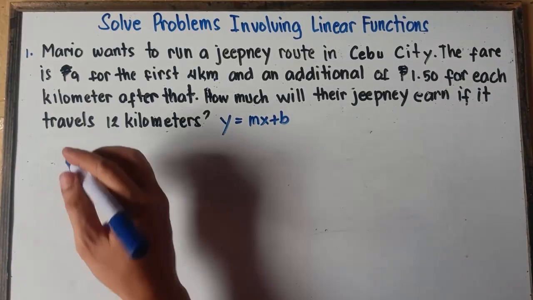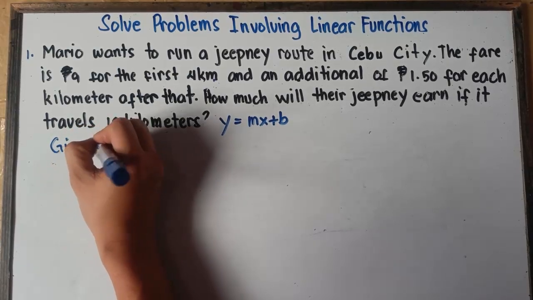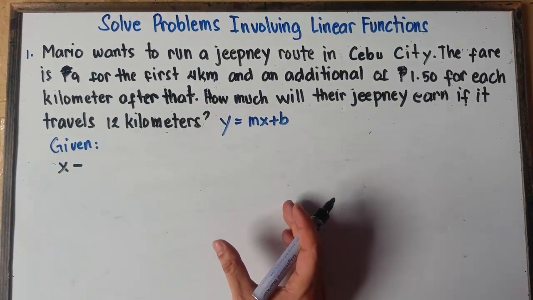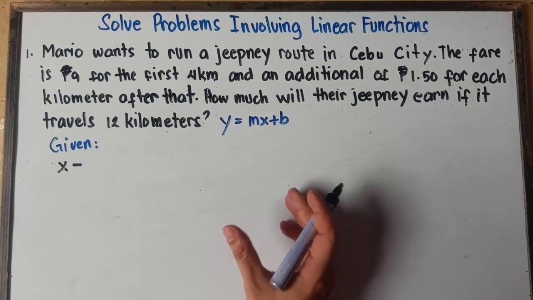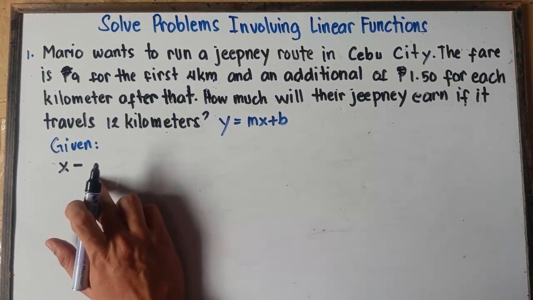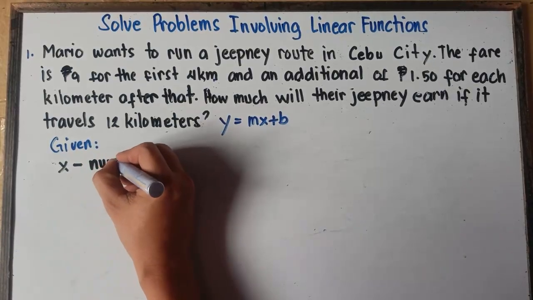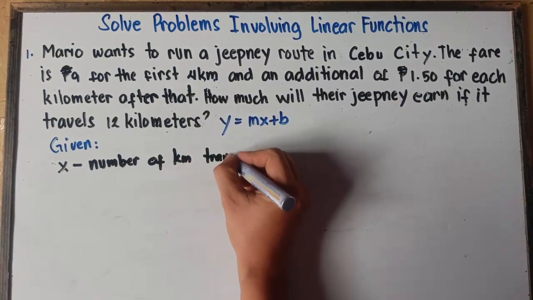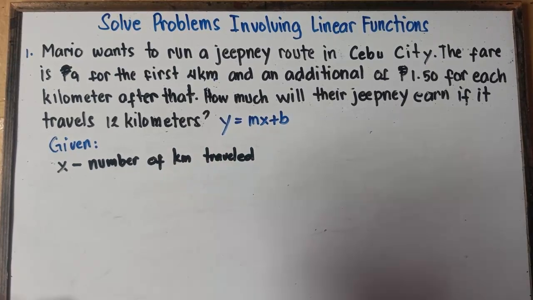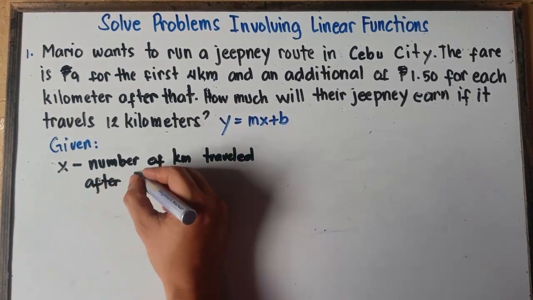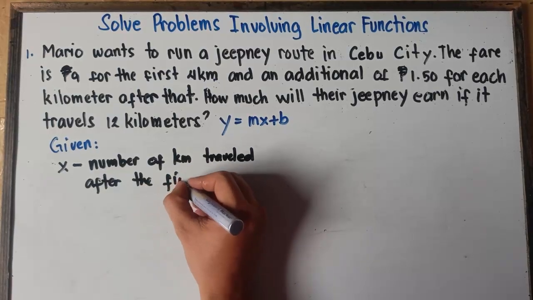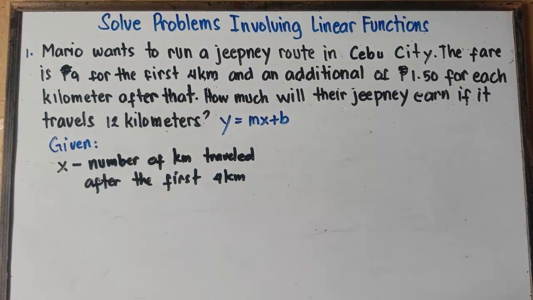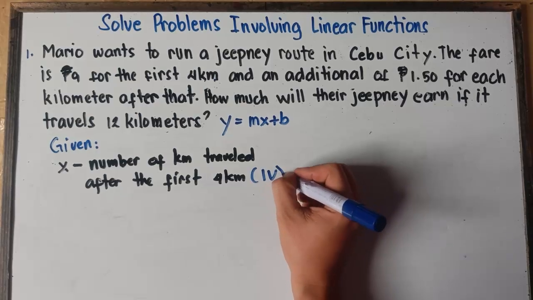Once again, let me just write down the given for us to be guided. So our given, let's start with x, variable x, and this will be our independent variable. I'm sure, class, you're done with independent and dependent variables. So x will be our independent variable. This will be the number of kilometers traveled after the first 4 kilometers.